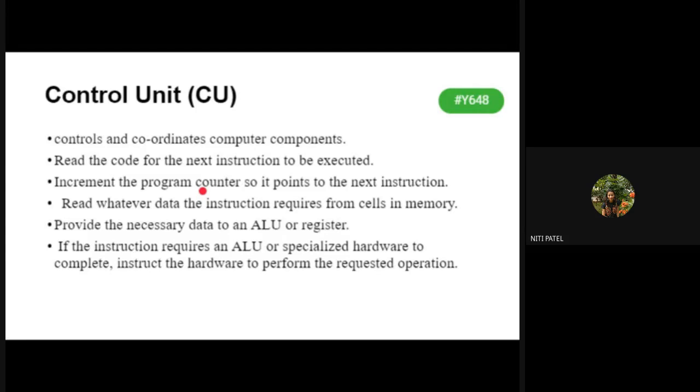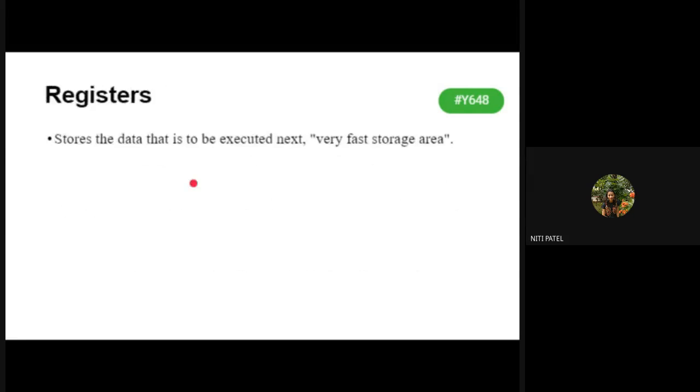So what is the function of that program counter? It will keep on incrementing, or it will keep on telling you which is the next instruction that has to be executed. So that control work of the program counter is also done by the control unit.